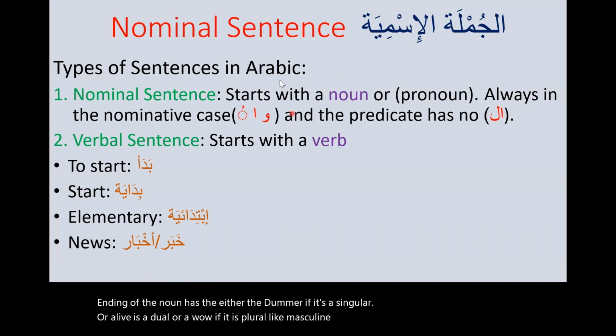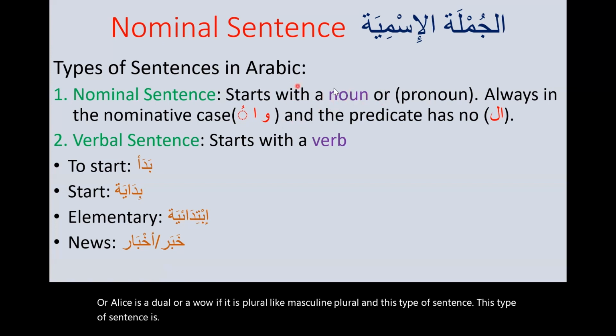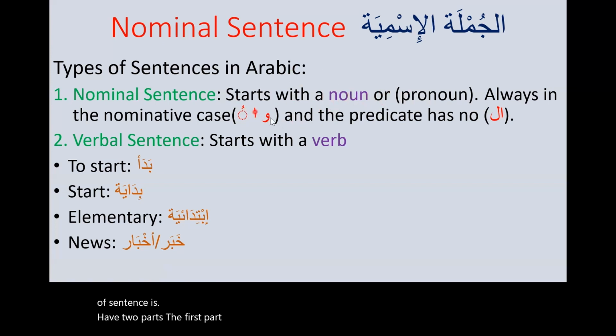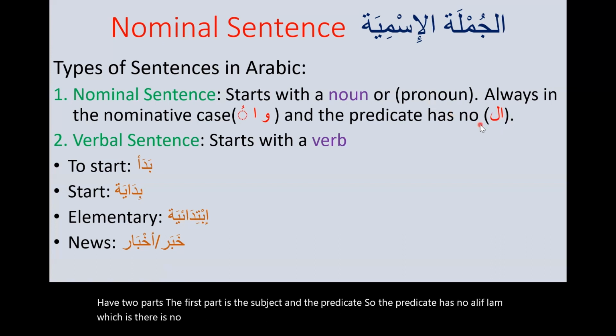And this type of sentences have two parts. The first part is the subject and the predicate. So the predicate has no alif lam, which is there is no definite article for the predicate. We will see that in a minute.